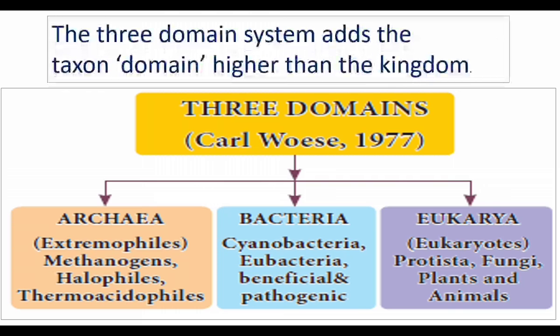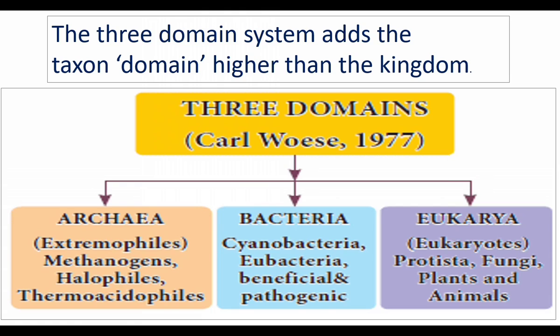The 3 domain system adds a taxon, domain, higher than the kingdom. Here domain is a taxon that is placed above the kingdom. The 3 domains are archaea, bacteria and eukarya. Eukarya are eukaryotic organisms. Archaea and bacteria are prokaryotic organisms. There are 2 kinds of prokaryotes.